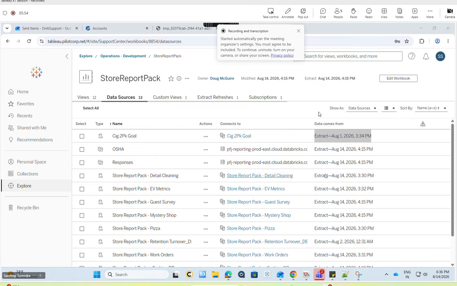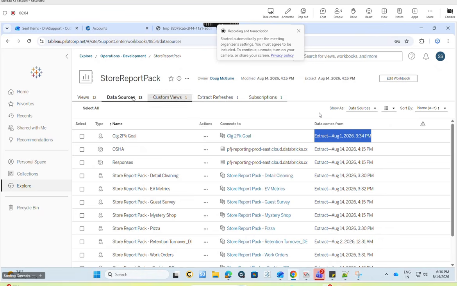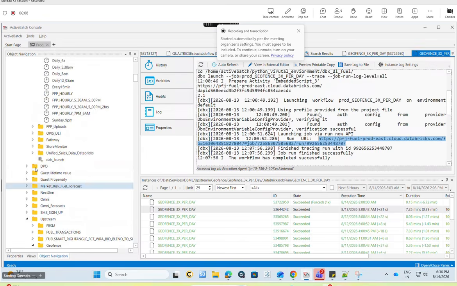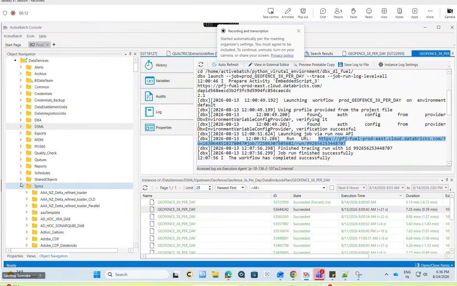Once she has refreshed, we might be sending a delay notification to the stores, right? We should say it is resolved and we are sending the reports. What should be done? We have a job here. Under reports, we have an activated job which will send the reports automatically.